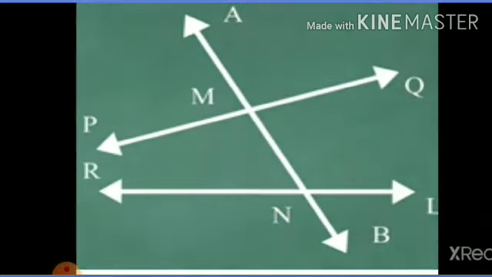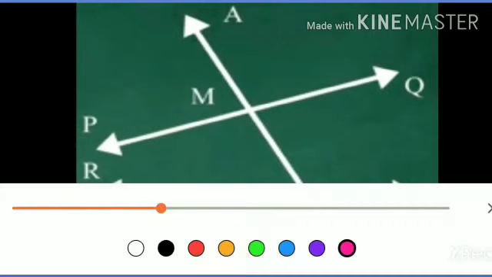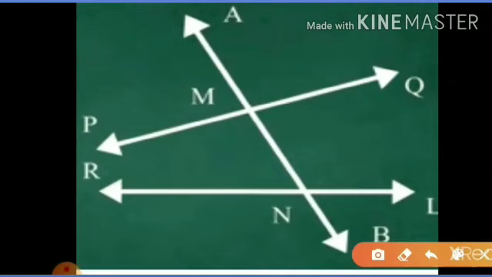Now we have to find the second pair. See in the diagram, angle QMN and angle MNR. This is the second pair of interior alternate angles, angle QMN and angle MNR. In this way, we can find the two pairs of interior alternate angles.